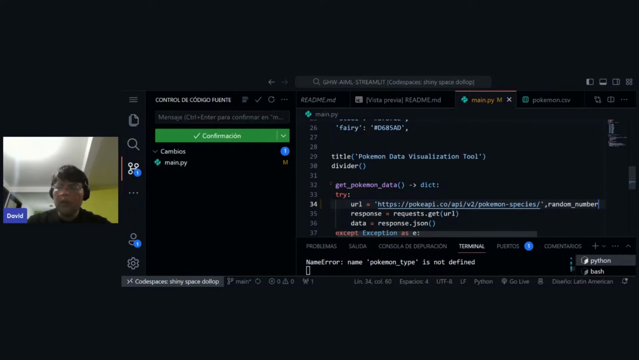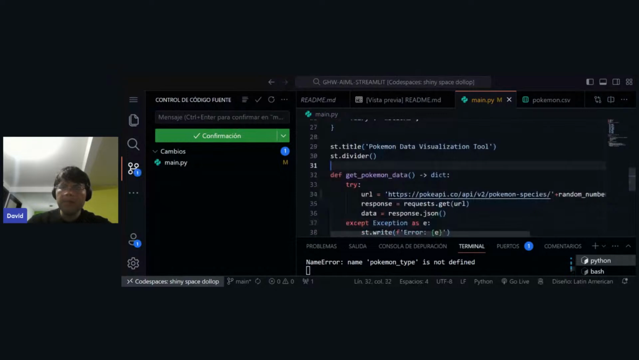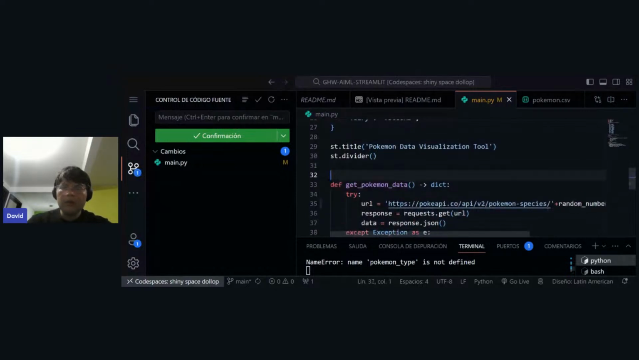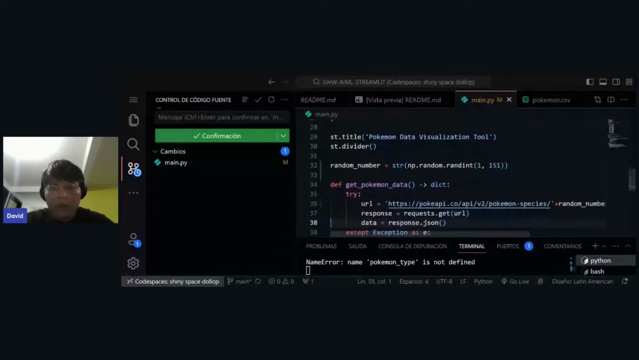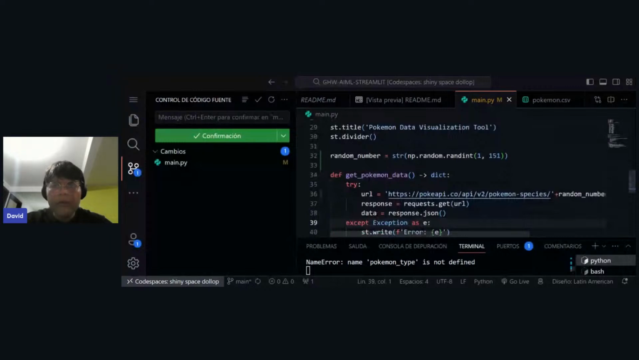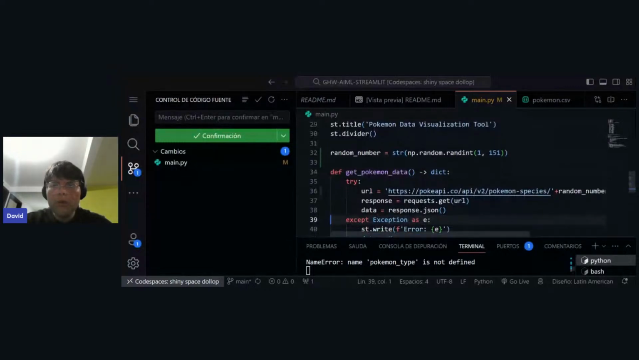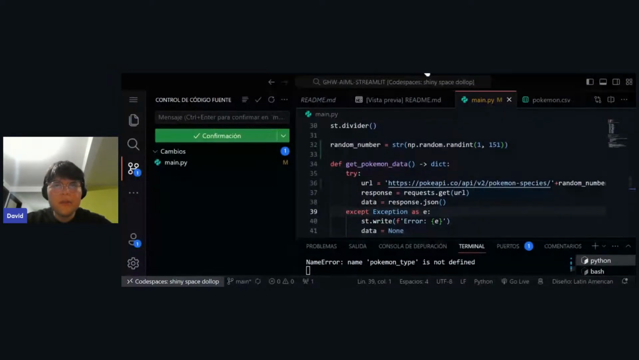And I think, no, this is plus random number. And let me try to see if this works. So def random number is going to be random 151, and yeah, looks like everything is good. Oh yeah. So let's try to see if this works.